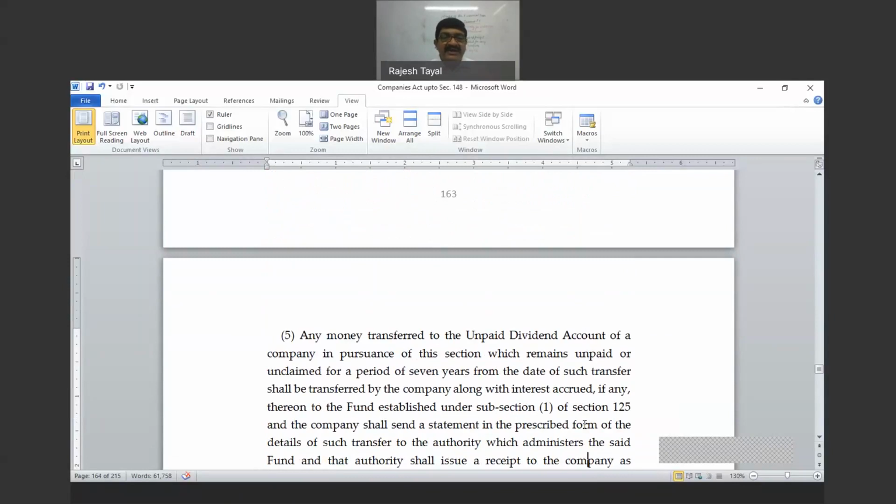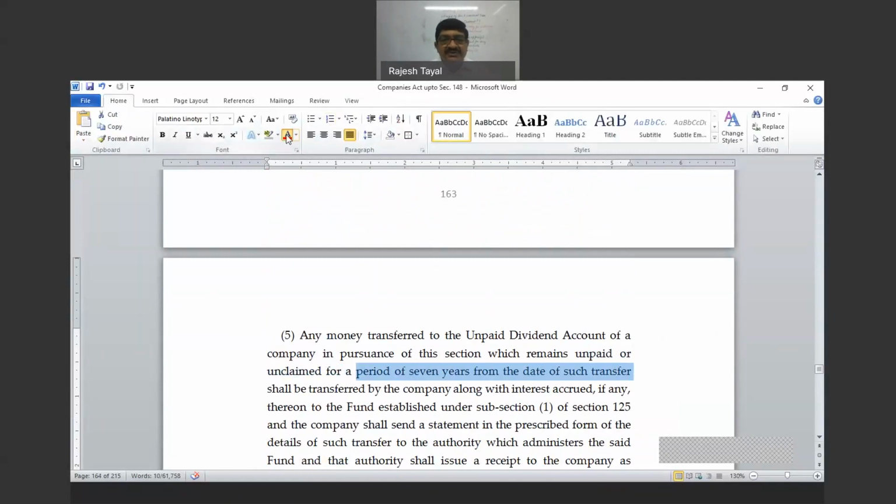Number 5: any money transferred to this account in pursuance of this section shall remain unpaid or unclaimed for a period of 7 years from the date of transfer. This is important. From the date of such a transfer, right? The dates are important. From which date? So 7 years are taken from the date of such a transfer, and the money shall be transferred along with the interest accrued, if any. So why should the interest accrue? Is there any possibility of interest on this account?